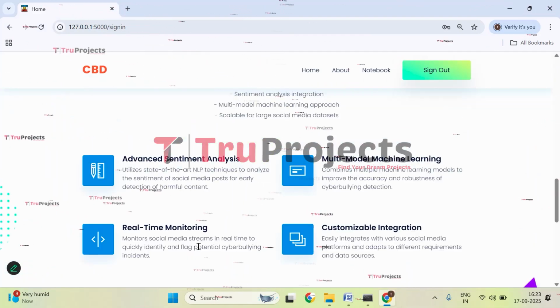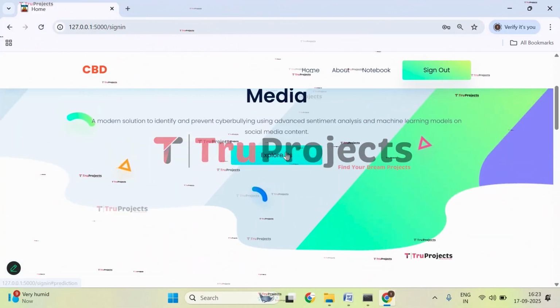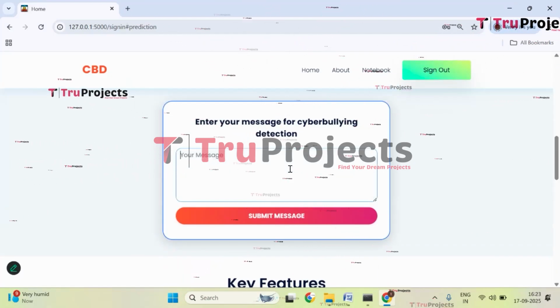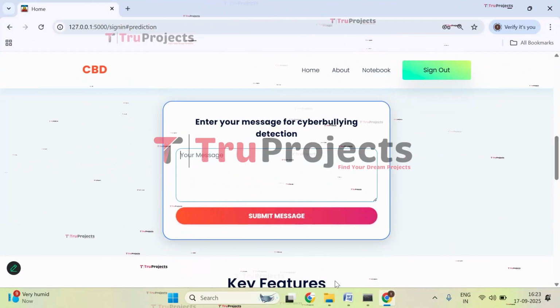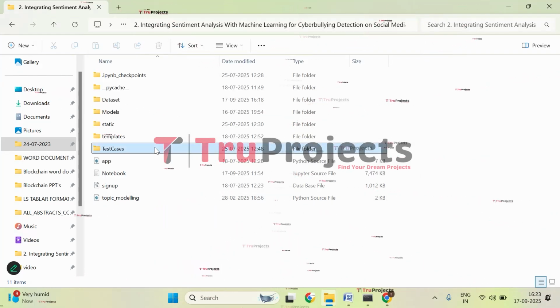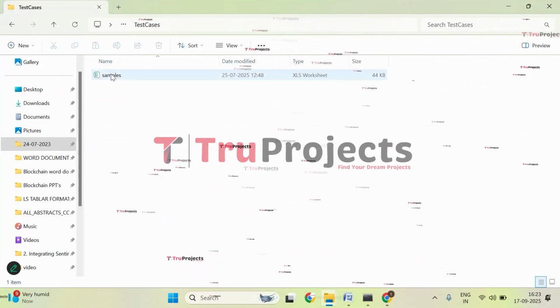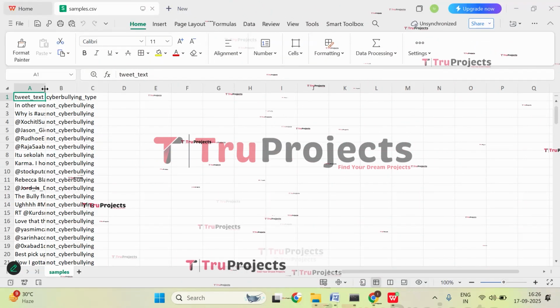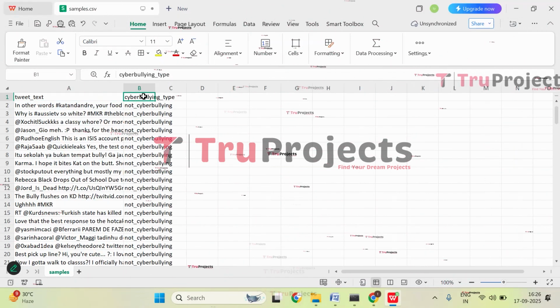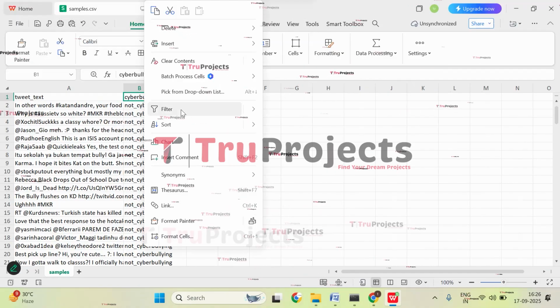So this is the prediction page. And if you click on explore us, it will navigate to a text box wherein we need to give the input message. For that, let's open the test cases. So open test cases, open samples file. So drag this tweet text and let's apply filter to the class that we will be predicting. So let's apply filter to it.